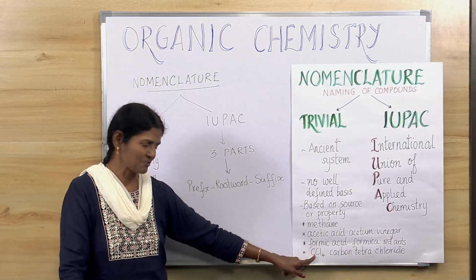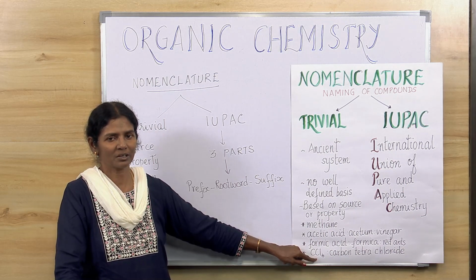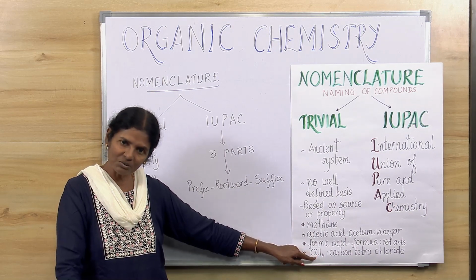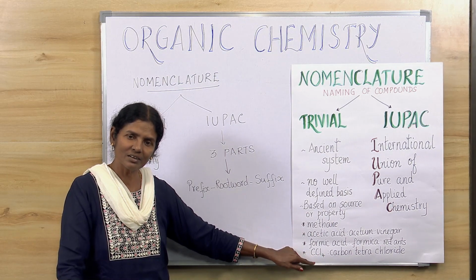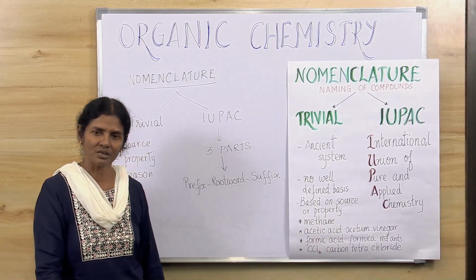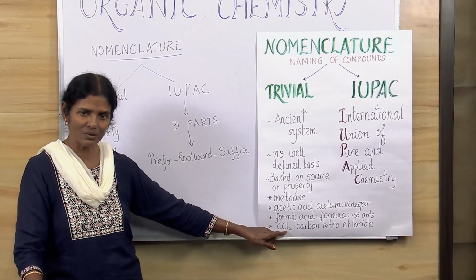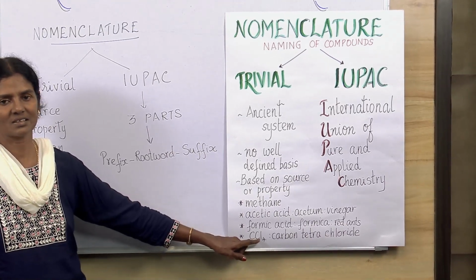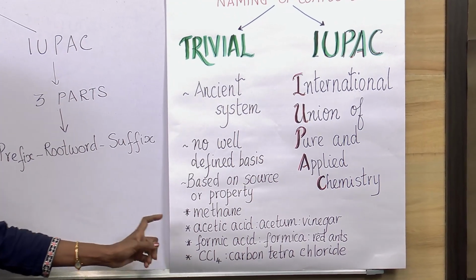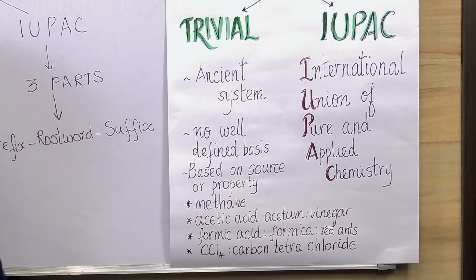Now you must be familiar with CCl4. Wherever you turn, in chemical bonding, in acids, bases and salts, or electrolysis, you come across CCl4. How do you learn it there? Carbon tetrachloride. This is how you learn it. But according to the IUPAC system, it is tetra, 4-chloro, so tetrachloromethane. That is the IUPAC name. So these are some of the very few trivial names for which we must be familiar with the trivial name as well as the IUPAC name.